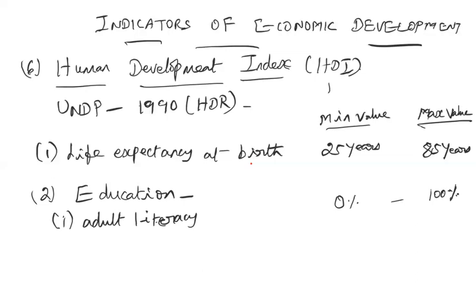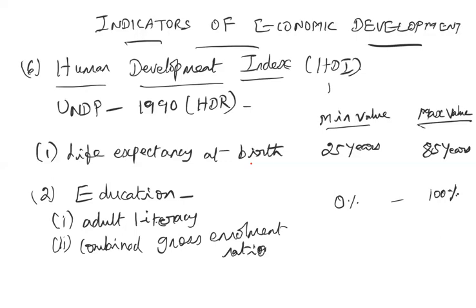And the next one included in educational attainment is the combined gross enrollment ratio. Combined gross enrollment ratio covers both the adults as well as the expected years of schooling of the children in that particular country. So both put together, that is the combined gross enrollment ratio. This also has a minimum of 0% and a maximum of 100%.